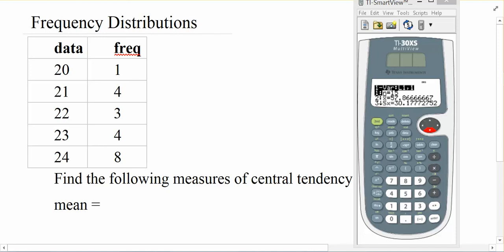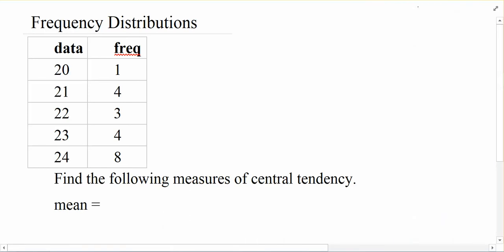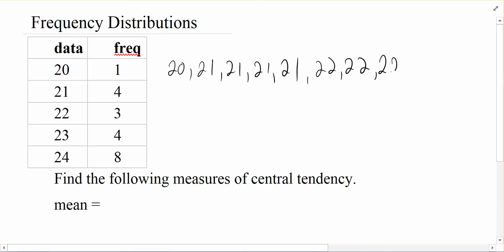Now let's talk about taking the mean and the median and the mode of a frequency distribution. So I want to point out, first of all, that with this frequency distribution, what this means is that my data set looks like 20, 21, 21, 21, 21. That's what that frequency of 4 means. And there's 3 22s. And there's 4 23s. And there's 8 24s. There's a whole bunch of 24s. So that's what this means.